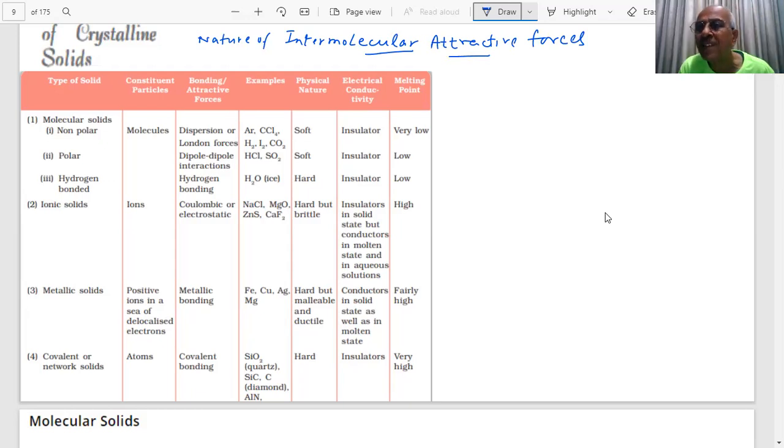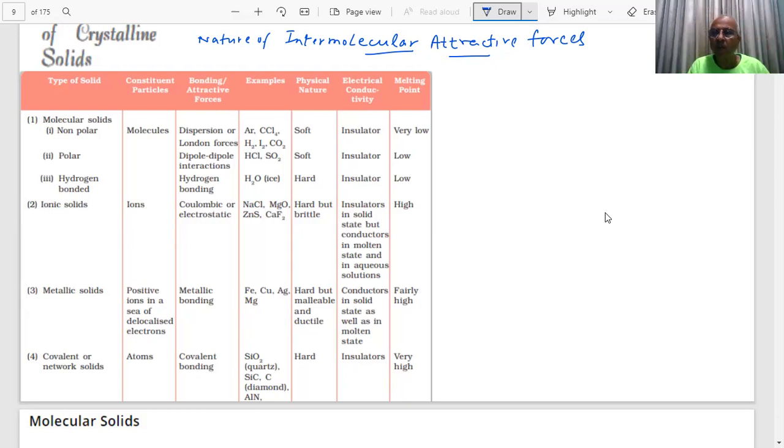What type of forces are operating between these molecules when they form these crystalline solids? You can have molecular solids, ionic solids, metallic solids, or covalent or network solids. As the nature of the attractive force changes, the properties of the crystal will also change.